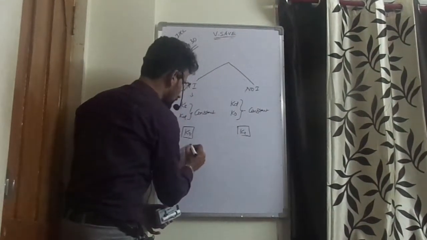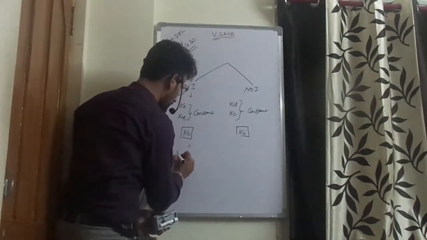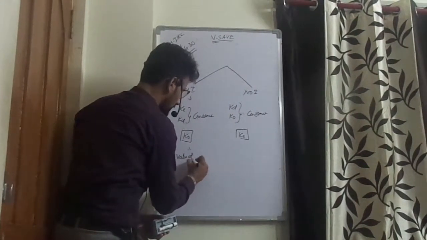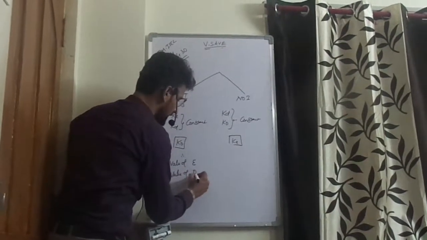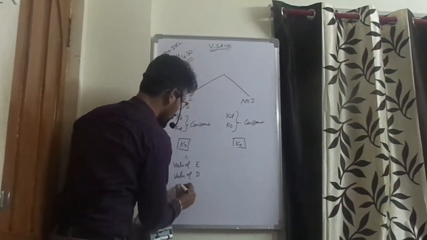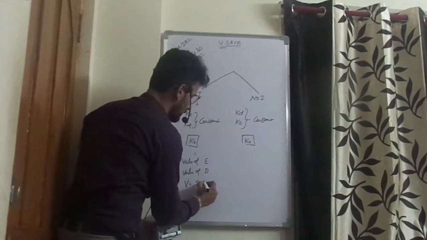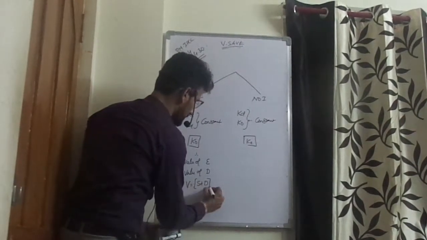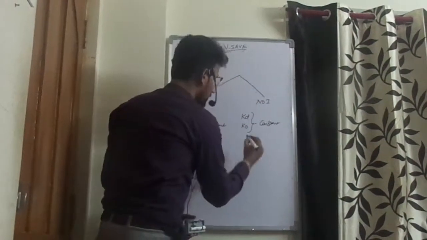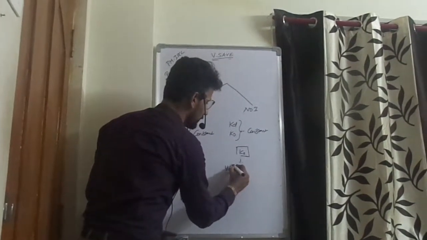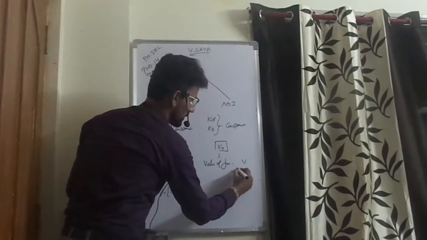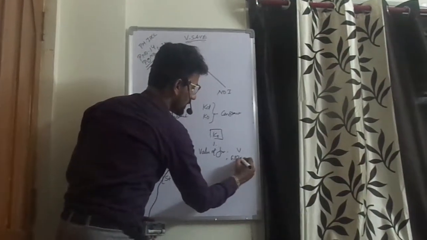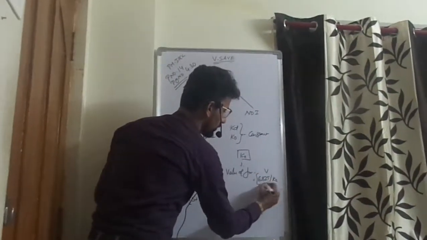Hence, here we should first compute value of equity, value of debt, and then we compute value of firm, which is equity plus debt. Here we should first compute value of firm, which is EBIT by constant KO.